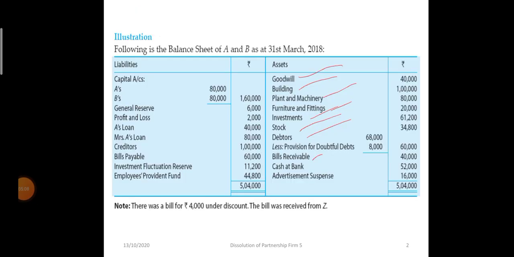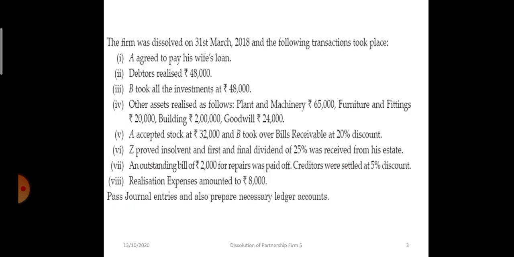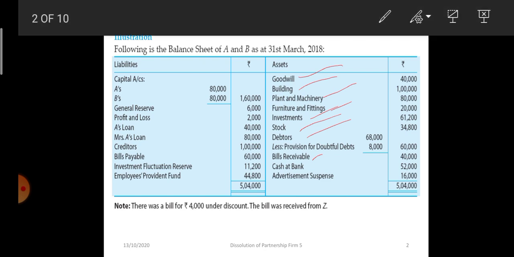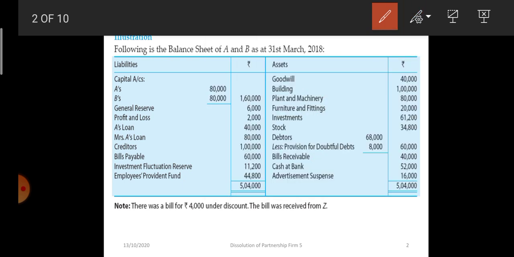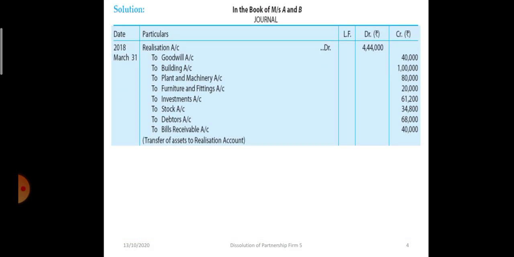Again, go through the balance sheet. See, the following assets: goodwill 40,000, building 1 lakh rupees, all of these are having a debit balance. So to close these accounts, we will credit them, and since it is transferred to the realization account, the realization account is debited, and goodwill, building, plant and machinery, furniture, investment, all these accounts are credited.